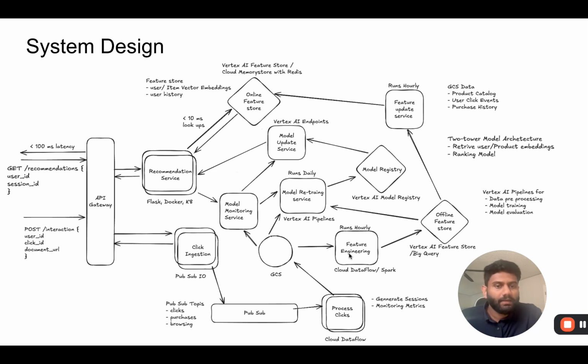And as you can see, we can use Cloud Composer to decide whether we want to run these systems hourly, daily, or so on. What is the cadence of updates that we need to adhere to? And we are using the model registry and Vertex AI's feature store for auditing and reproducibility tasks. Google Cloud Storage will be the primary storage. We will have the product catalog data, user click events, purchase history. All the data will be stored in Google Cloud Storage for the long term, maybe up to 30 days or 3 months, and the data will be automatically deleted from the cloud storage.